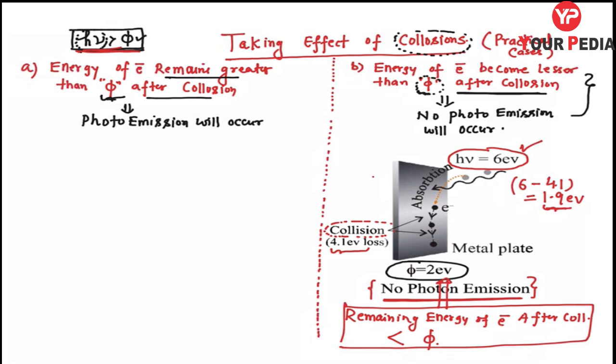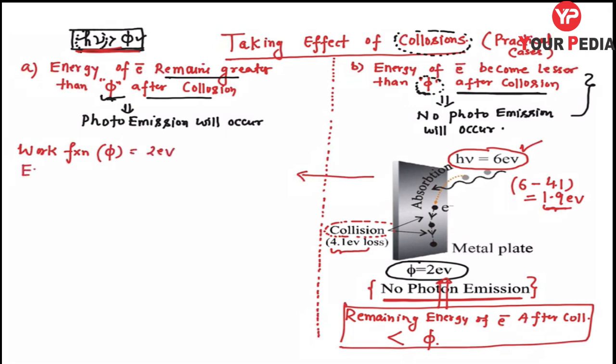Okay, now see, please come to this point. Now here I have assumed the energy of the electron remains greater than phi after collision. Let us again consider this example here. Let us say the work function phi is 2 electron volt.